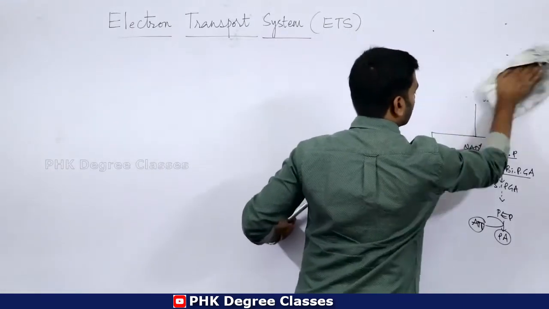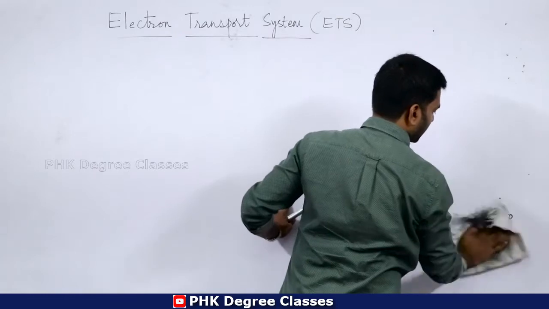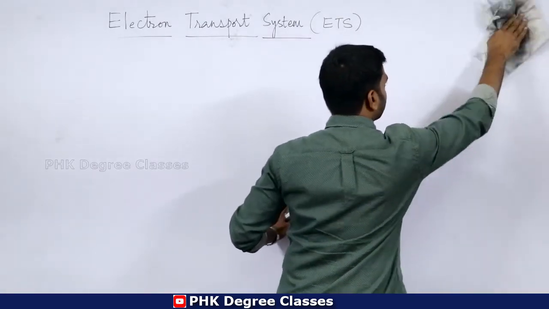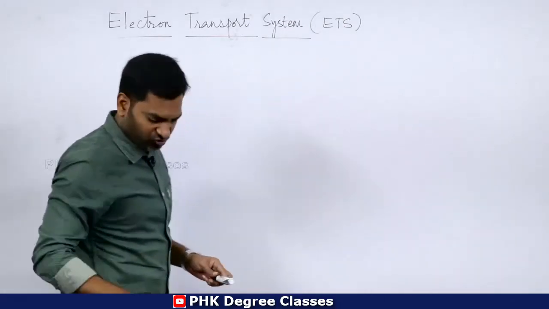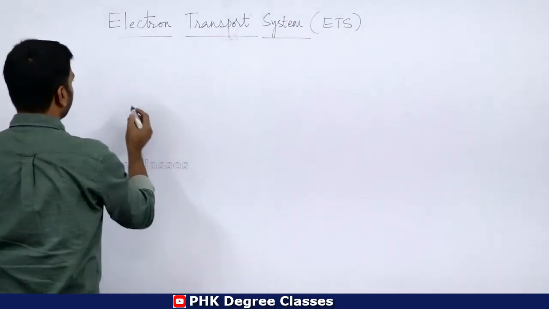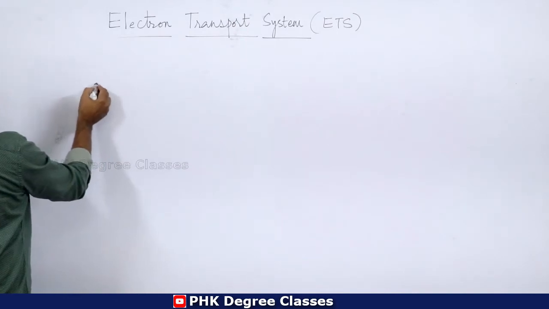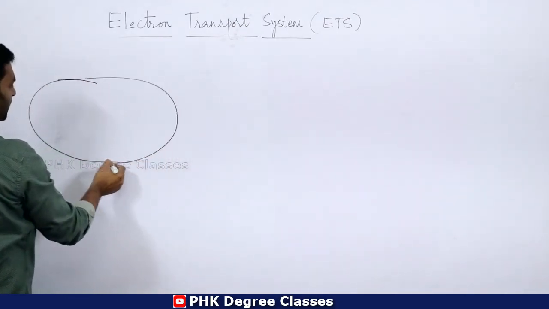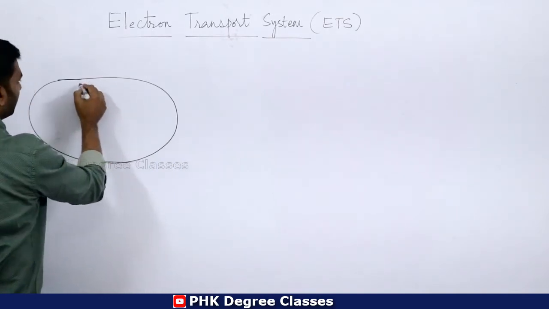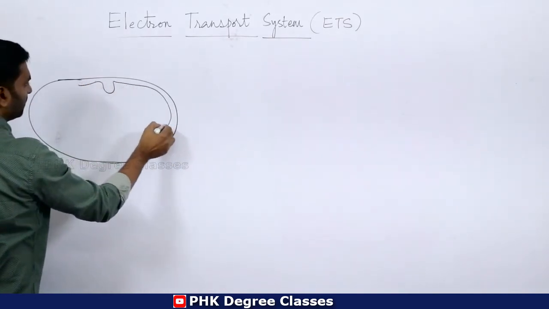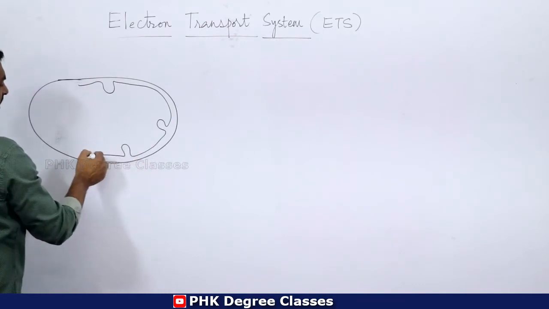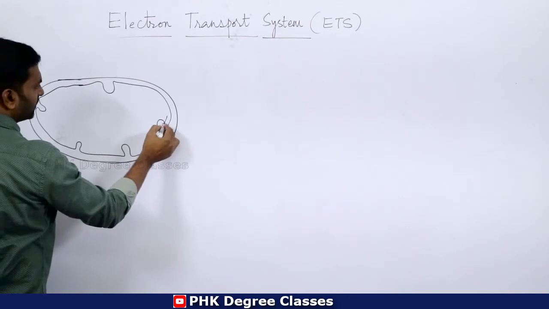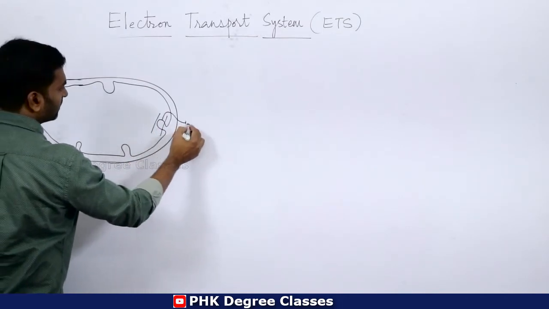Okay, so how does it look? There are different types of complexes. These complexes are involved in electron movements, right? For example, this is mitochondria. Okay, this is the inner layer, and these foldings are the cristae.